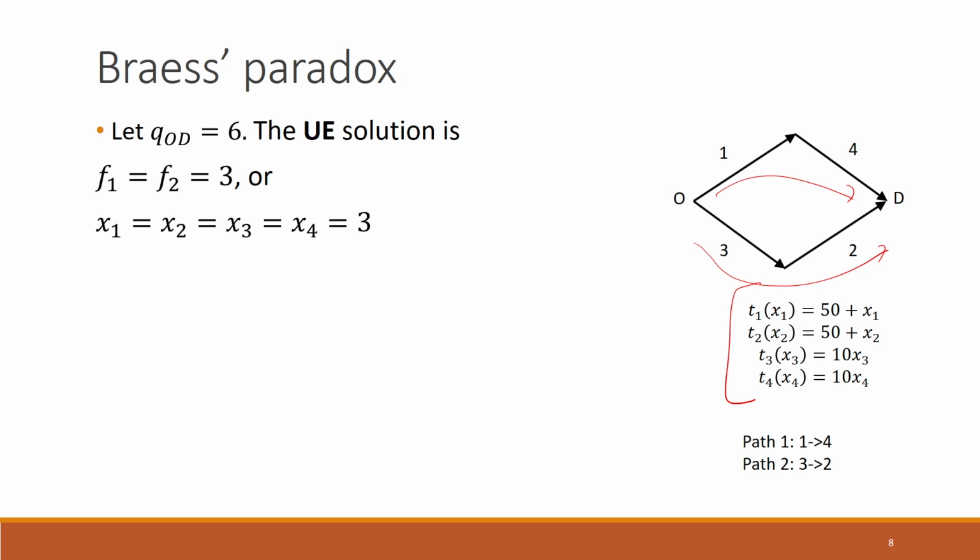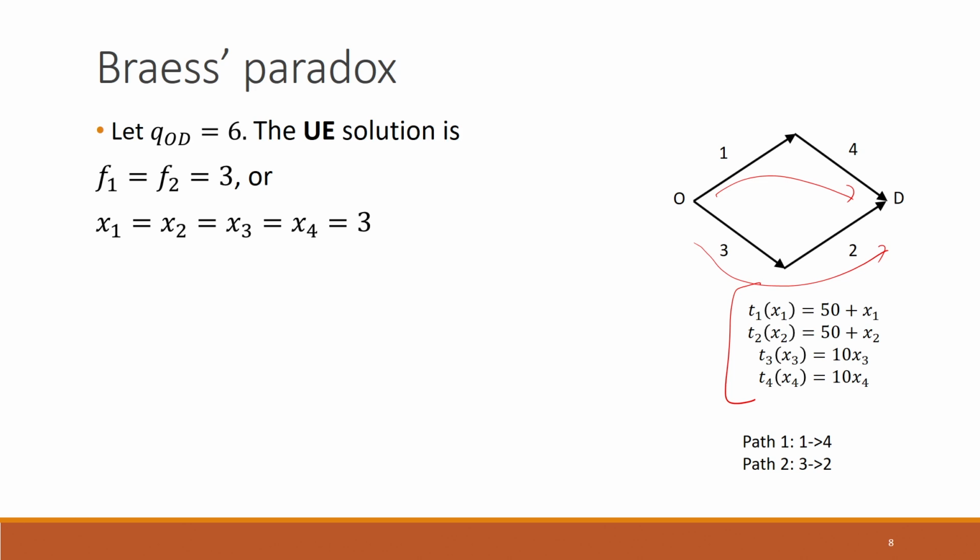Now that we have also covered the first order conditions, there are multiple ways to solve this problem. Either we can write down the first order conditions and solve it for the user equilibrium, or we can consider different cases and solve it. Suppose you were to solve by taking different cases, then first maybe you can make the assumption that both of these 2 paths which are connecting O to D are getting used, that is, the flow is positive on both of them, and in that case one equation you will be getting is that the travel time on the first path is equal to the travel time on the second path.